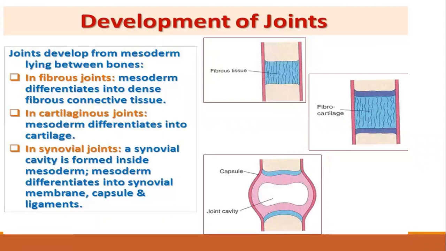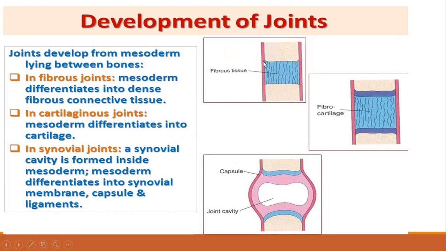Development of joints. Joints form at the meeting place of two or more bones, and they form where osteogenesis is arrested. Where osteogenesis is arrested, the mesenchymal tissue can differentiate in 3 ways. The mesodermal tissue can differentiate into fibrous tissue, and this gives you a fibrous joint. When the mesodermal tissue differentiates into cartilage, fibrocartilage, it gives you a fibrocartilaginous joint. And where this mesenchymal tissue forms a cavity between the two bones, it forms a synovial joint. The surrounding mesoderm forms the synovial membrane, capsule, and ligaments, and this forms your synovial joint.